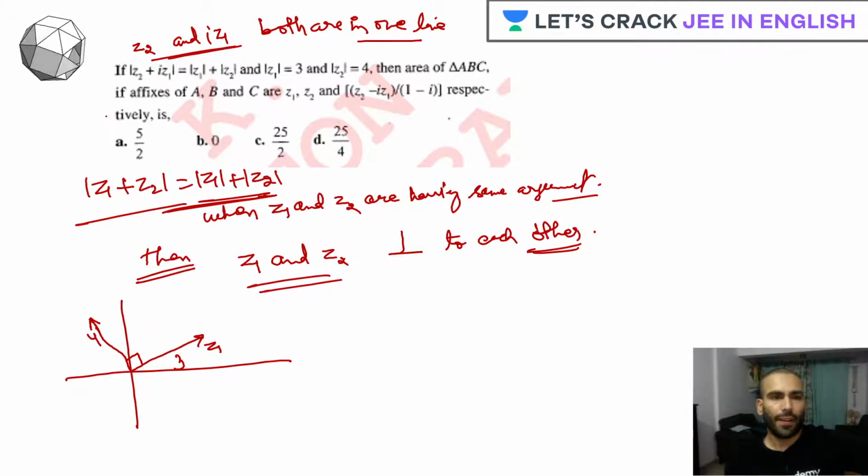So basically you can say the vertices of ABC are: A is being represented by Z1, B is being represented by Z2. There is another point which is C, and C is being represented by this complex number. Then we have to find the area of ABC.